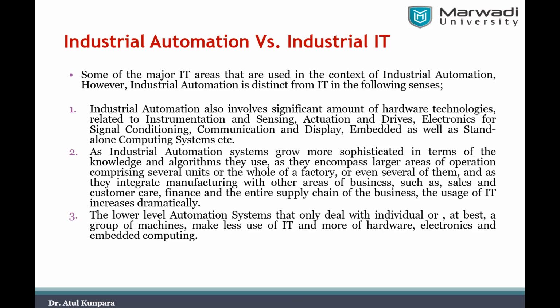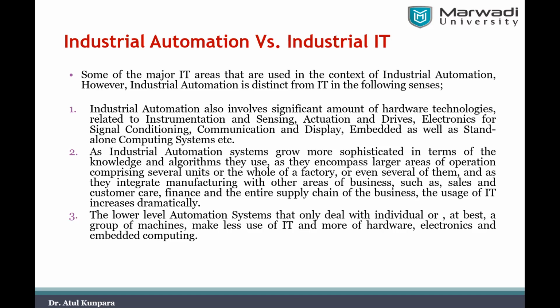Another thing is that lower level automation systems, which only deal with individual machines or a small group of machines, make very little use of IT. They deal with more hardware, electronics, and embedded computing systems, and do not require networking and integration with other units. So a small or lower level automation system can be run without IT also.